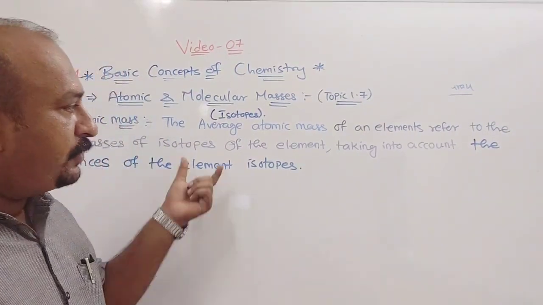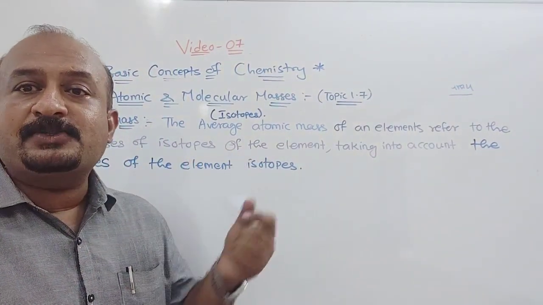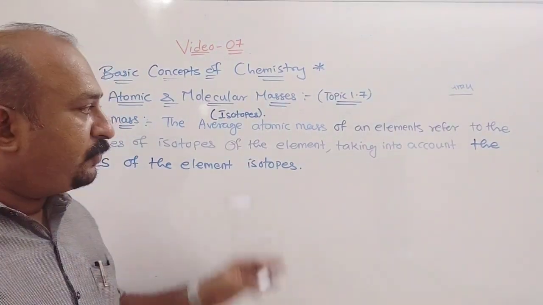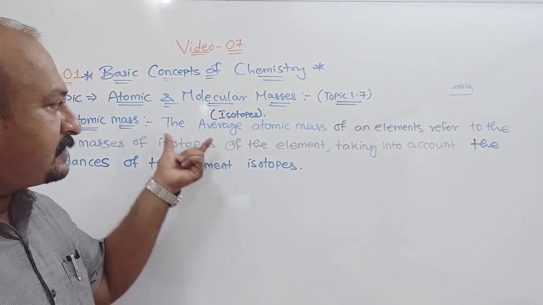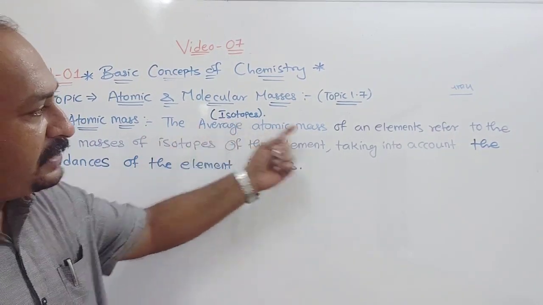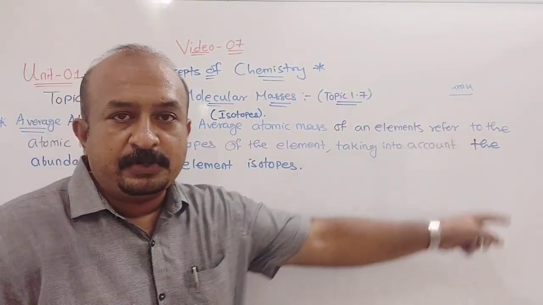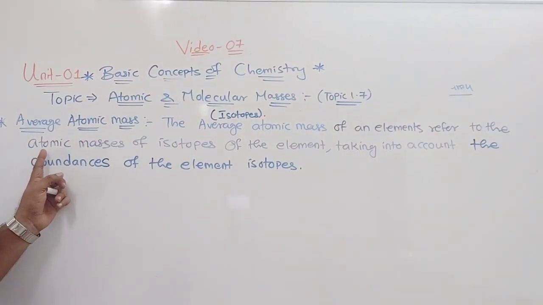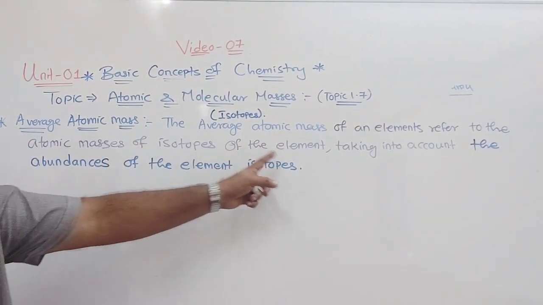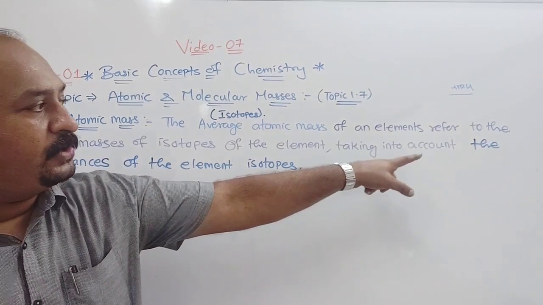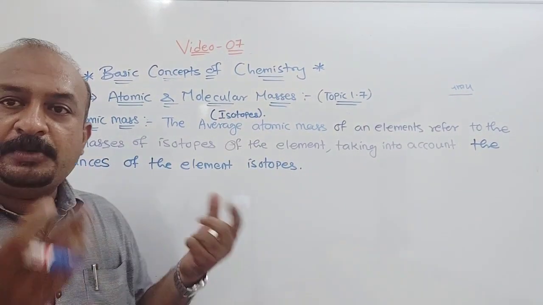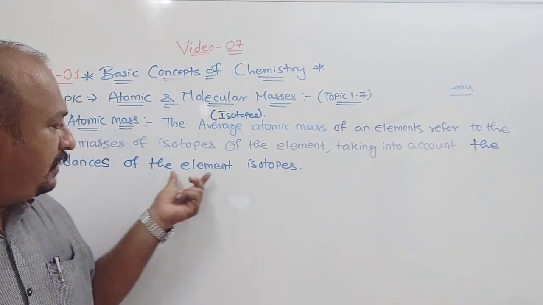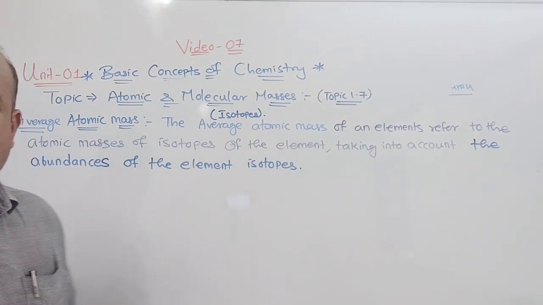So if you want to calculate the atomic mass of this type of isotope, what do you have to do? There is one formula to calculate, but first we'll see the definition. The average atomic mass of an element refers to the atomic masses of the isotopes of the element, taking into account the abundance, meaning in nature how much percentage of the element's isotope is available.